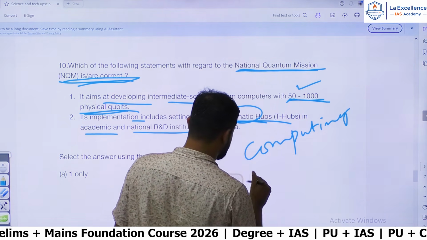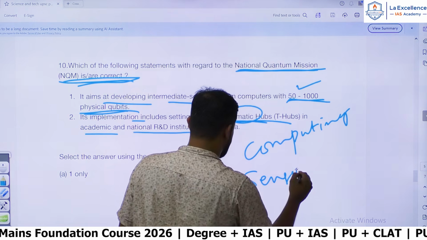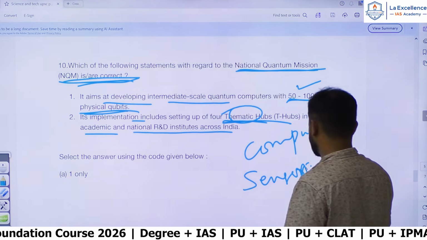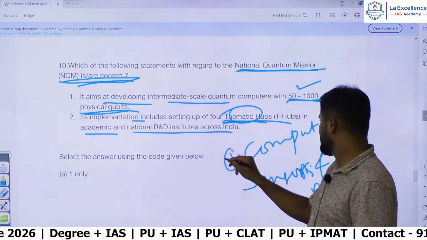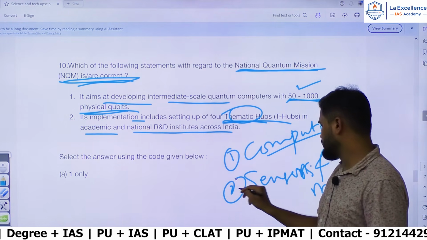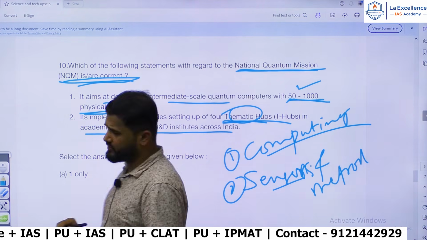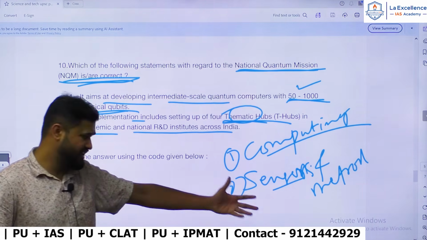Number 1 computing, number 2 sensors and metrology, and it also includes another 2. You can go through that.